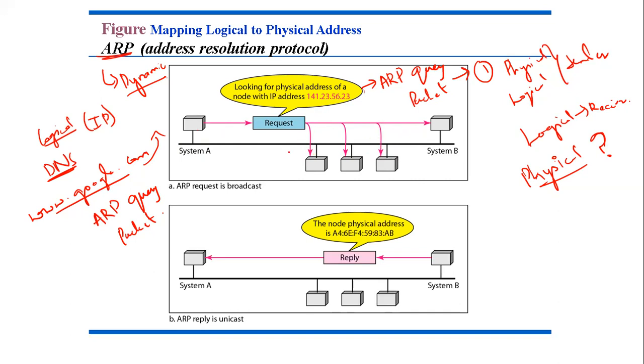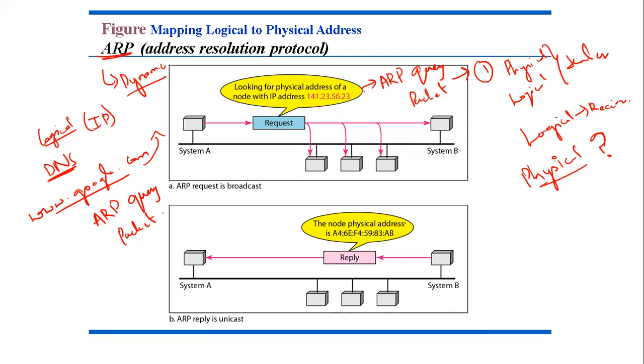Now, what will happen? Every host or router on the network receives and processes this ARP query packet. So it will receive this request and it will process this request, and it will check whether this logical address belongs to the system or not. Now, whichever system is the intended recipient, recognizes its IP address, it will send back a reply.